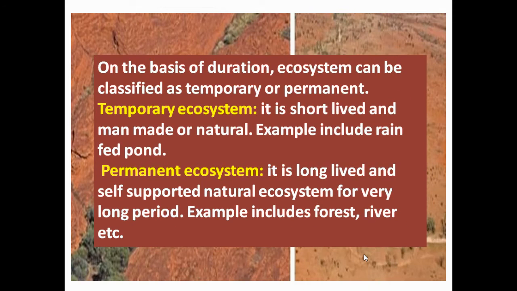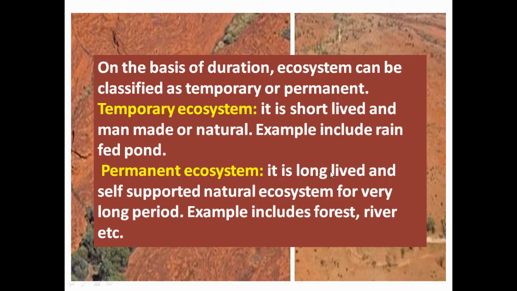Now we have the basis of duration. Ecosystems are temporary or permanent, as we studied. Temporary ecosystem is short-lived and may be man-made or natural. The example is rain-fed pond, which is a temporary ecosystem. That means whenever we see a hole and it is raining, a pond is created during the rainy season. So that is a temporary ecosystem.